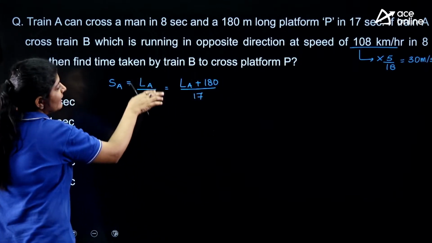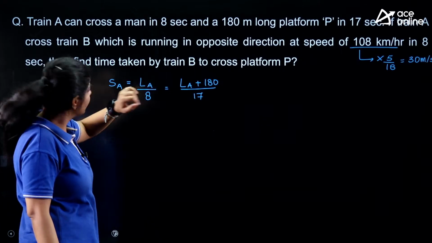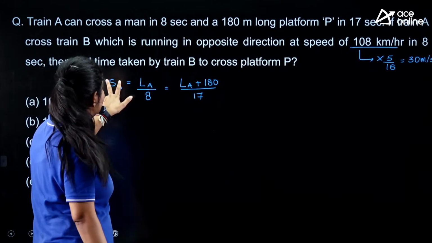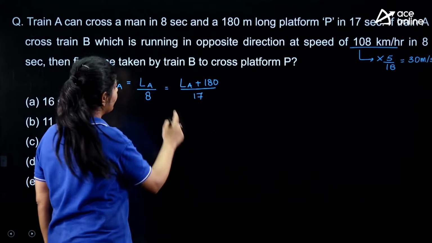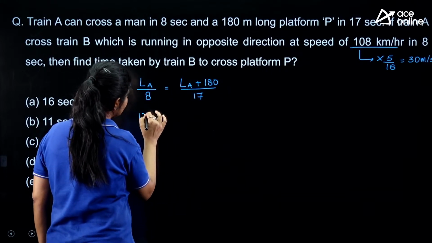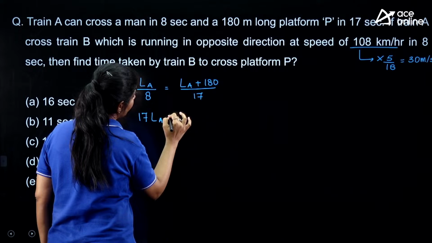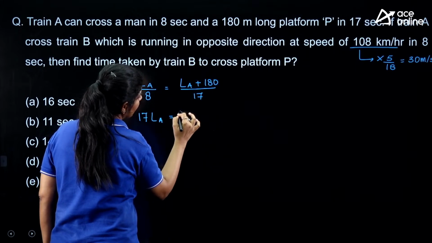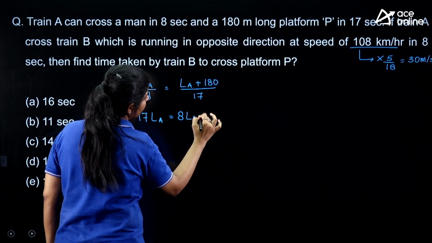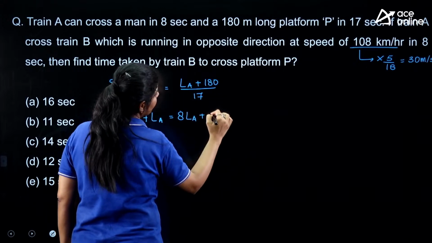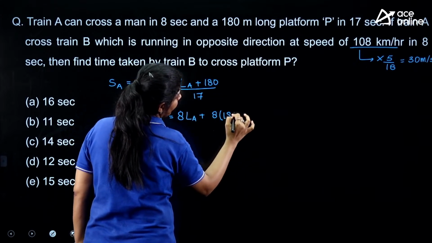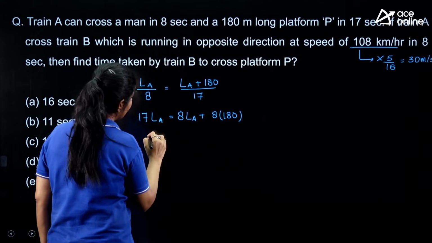If you compare these, you can easily calculate the length of train A, as the speed in both of them remains the same. So here we have 17 times length of train A is 8 times length A plus 8 into 180. So here we are getting 9.